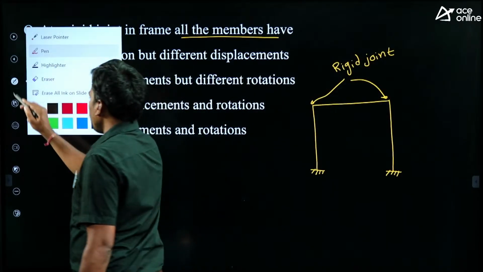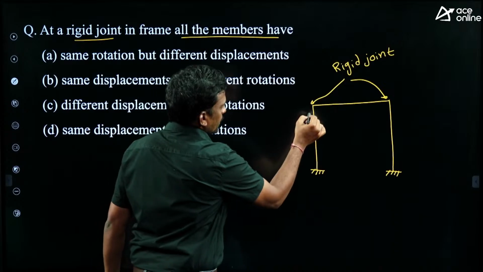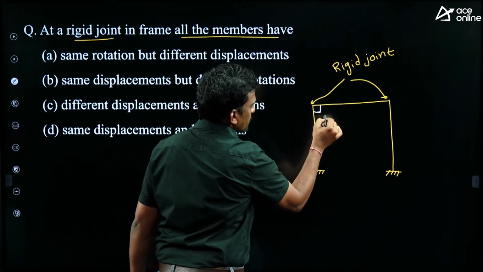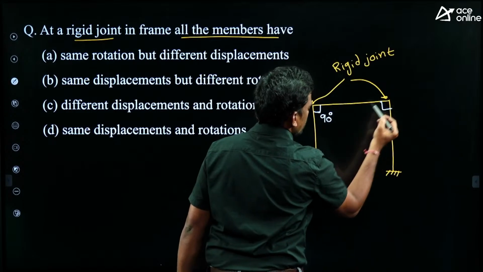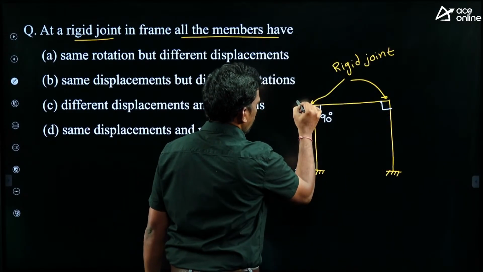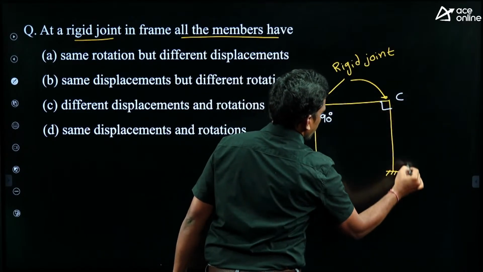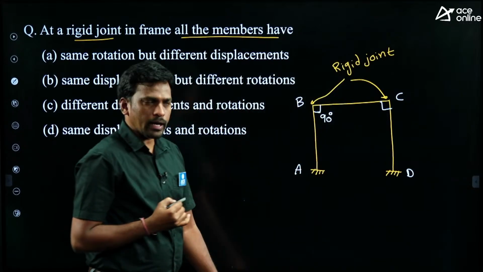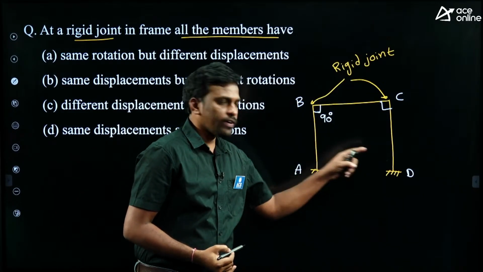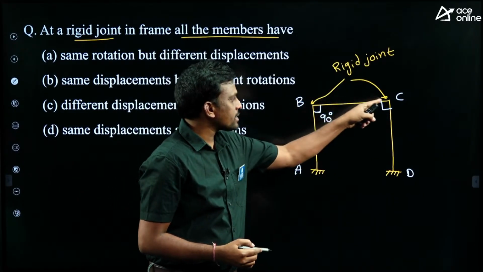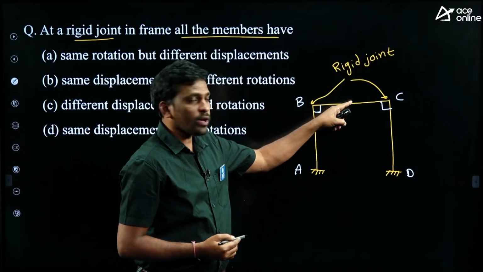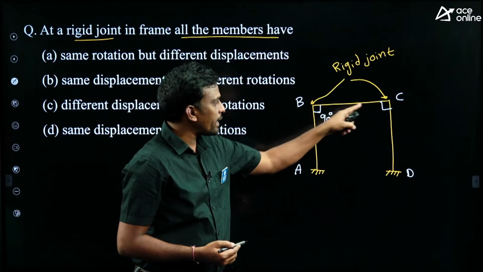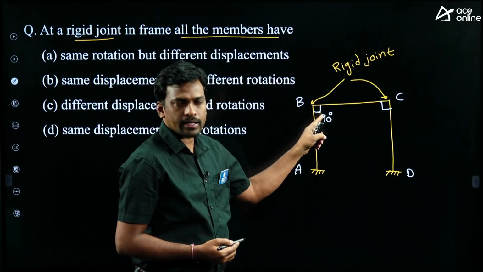Before loading, what is the included angle between the members? 90 degrees, right? At both the joints. For example, this is A, B, C, D. Here A and D are fixed supports, B and C are rigid joints. Initially there is no external load, then the included angle between the members is 90 degrees, right?